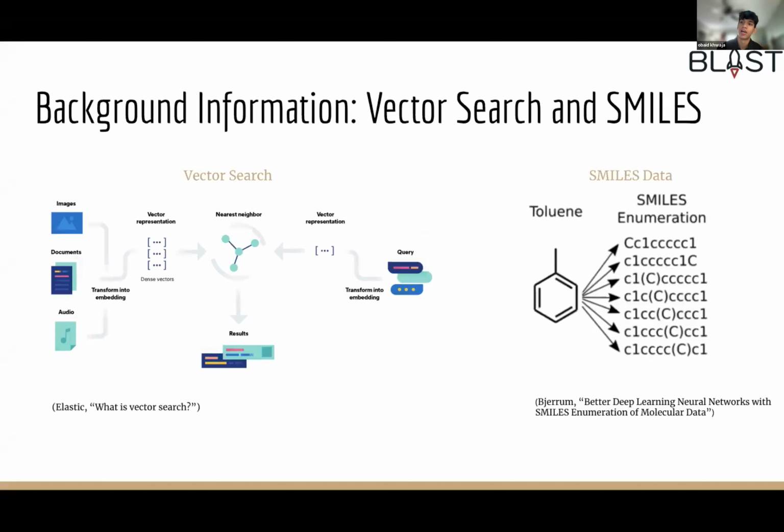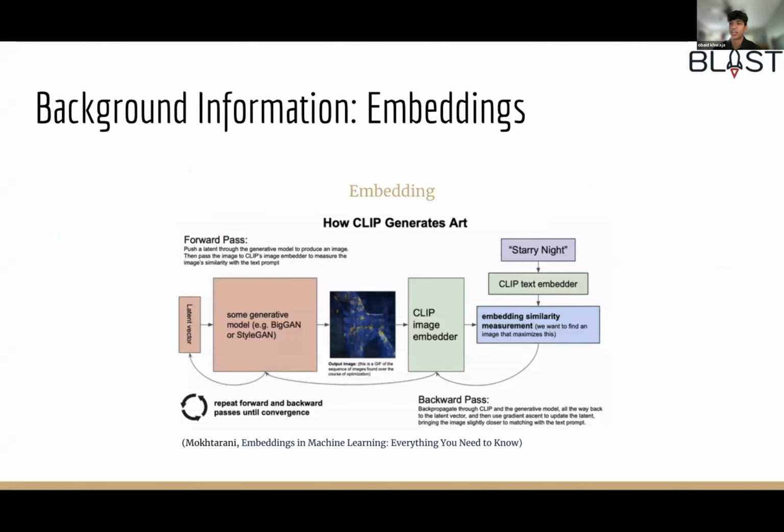Some background information. Vector search is a method of finding similar items based on their characteristics or features. Frequently used for semantic search, vector search finds similar data using approximate nearest neighbor algorithms. SMILES stands for Simplified Molecular Input Line Entry System, and it's a way of taking in the structure of a molecule and encoding it into a single line using standard characters. We also use a type of vector known as embeddings, which are numerical representations of objects and relationships expressed as vectors. Embedding vectors that are close to each other or far away from each other can be considered similar or different, respectively.